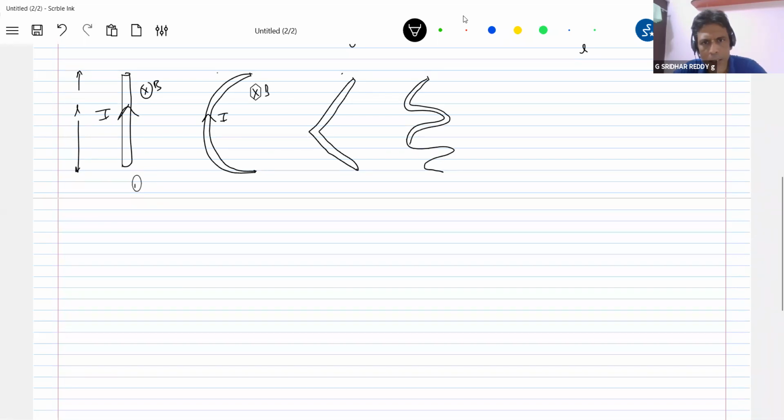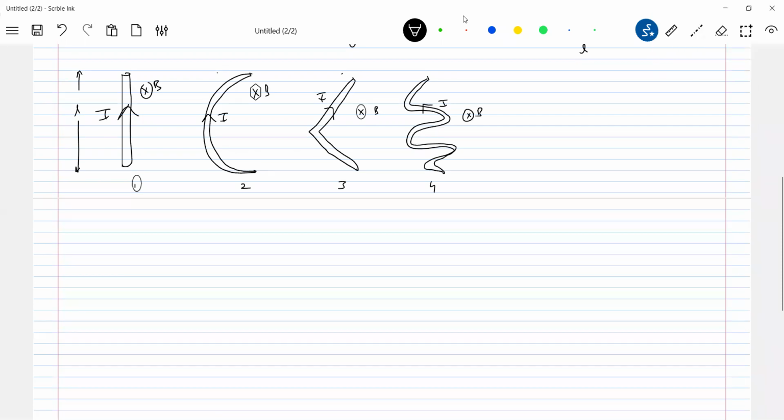Look at the arbitrary shape conductor here. So there's a 2, 3, and 4. In all the cases, let I be the current. Then B bar is... What about the force exerted by the field on this current carrying wire? In all the cases, it is the same. In all the cases, it is going to be the same.